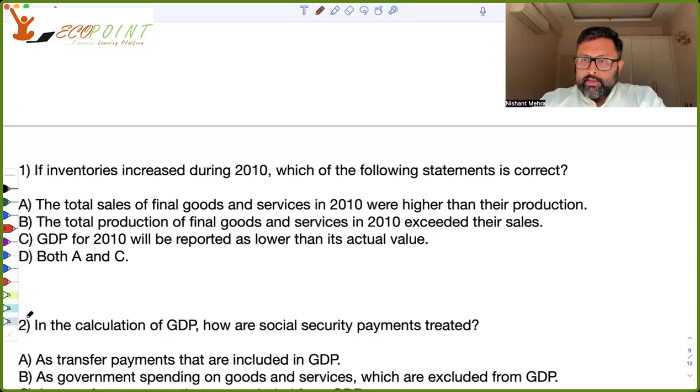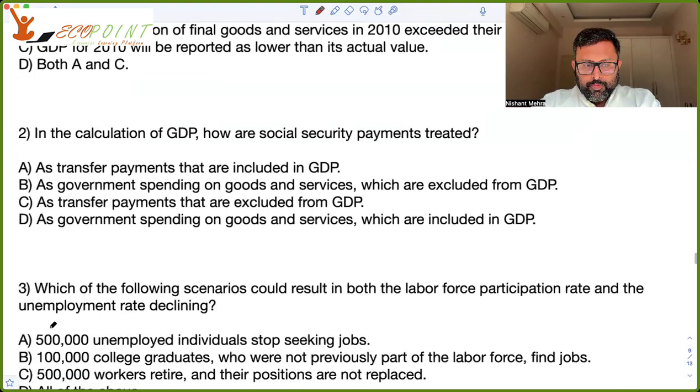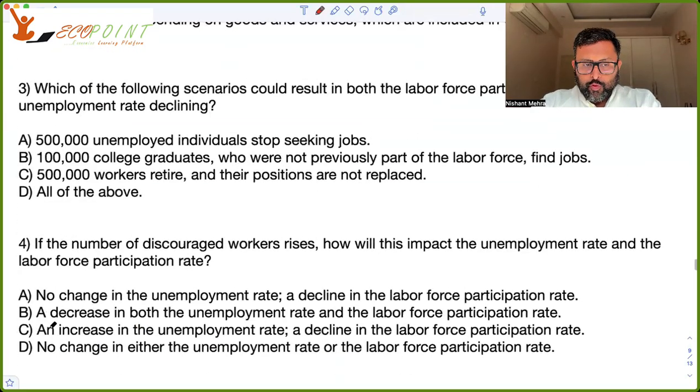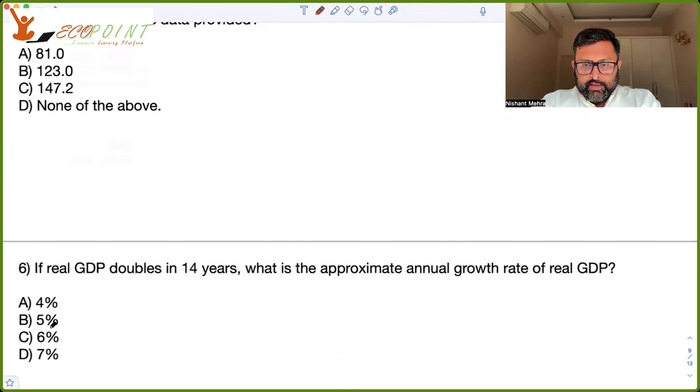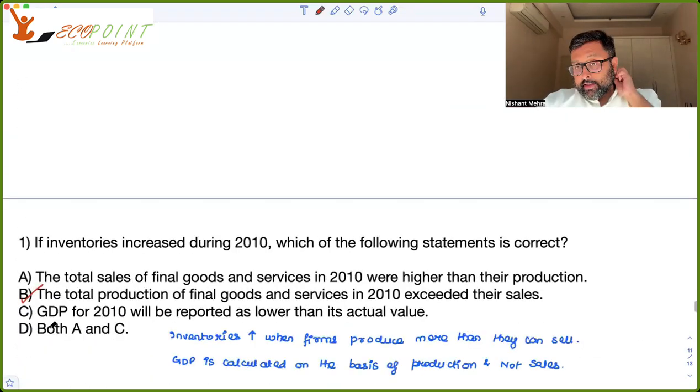Let us have a look at these 7 questions. You have 7 minutes to complete these 7 questions. Please have a look at them. Question number 1, question 2, question 3, 4, 5, 6, and 7. Let us look at the first question.